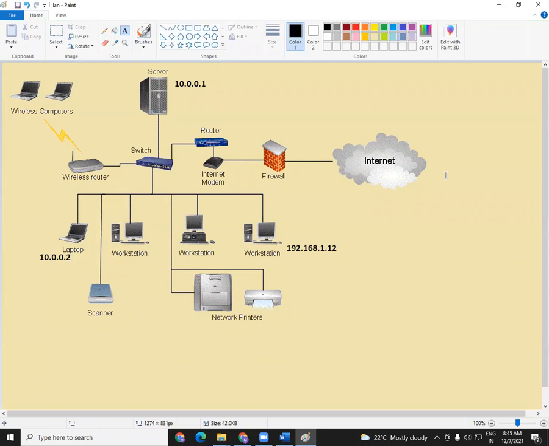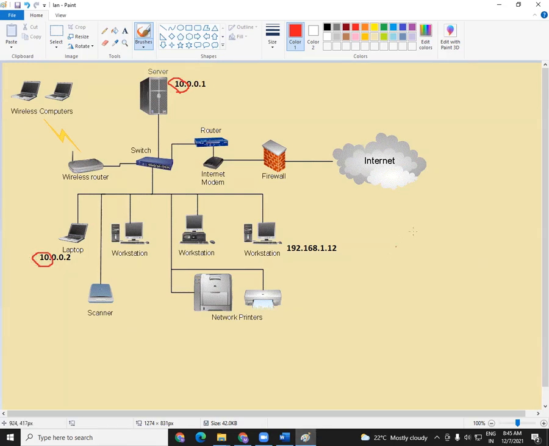Now see here, the laptop and server are connected with each other physically. They are in the same physical network as well as in the same logical network. Remember what I told you about logical network? Logical network is all about IP address. Now see here, 10.0.0, it is starting with the number 10. And what about the laptop? It is also starting with the number 10.